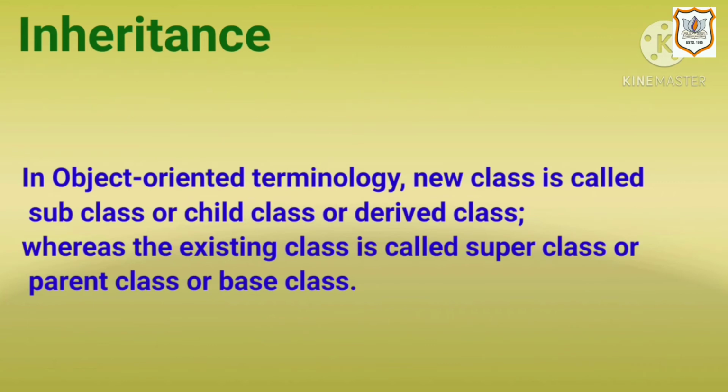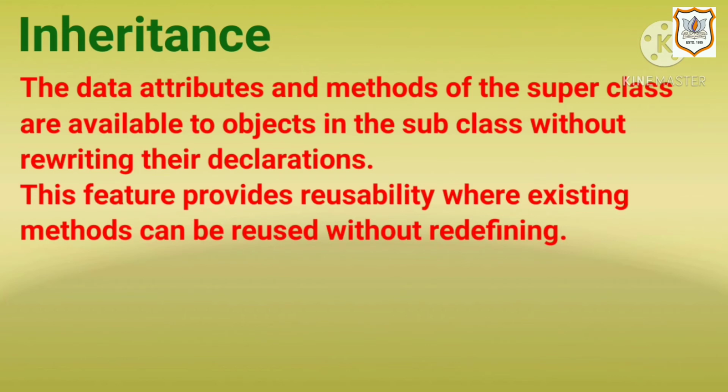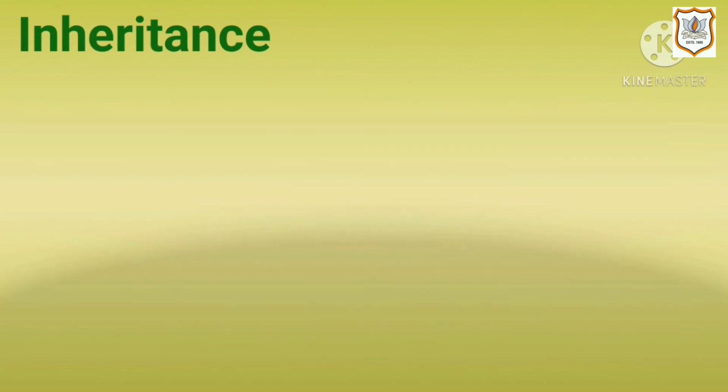For example, car is a subclass or derived class of vehicle. Vehicle is a base class or superclass of car. The data, attributes and methods of the superclass are available to the objects in subclass without rewriting their declarations. This feature provides reusability where existing methods can be reused without redefining. In this example, person is a superclass and teacher is a subclass.